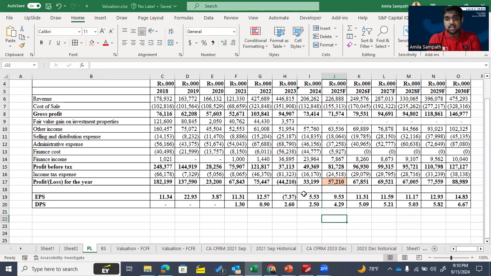How can we calculate the earnings before interest and tax from the net profit? Our net profit is 57,000.